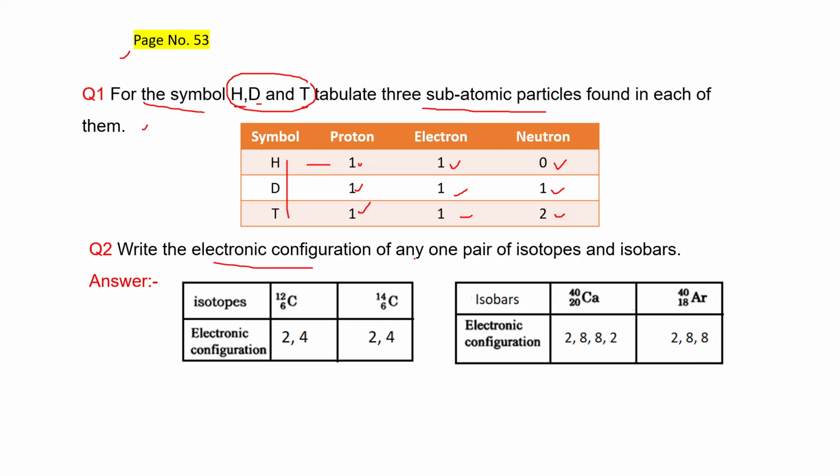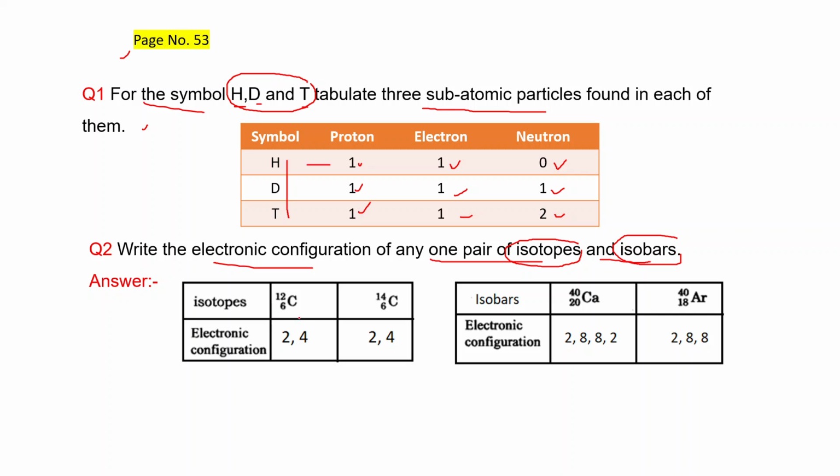Write the electronic configuration of any one pair of isotopes and isobars. First of all, what are isotopes? Atoms of the same element having the same atomic number but different mass number. And what are isobars? Atoms of different elements having different atomic number but the same mass number.